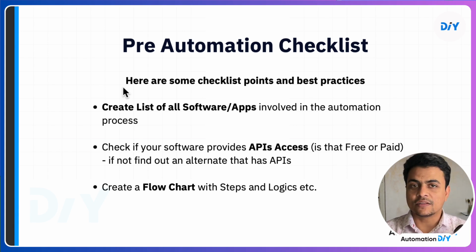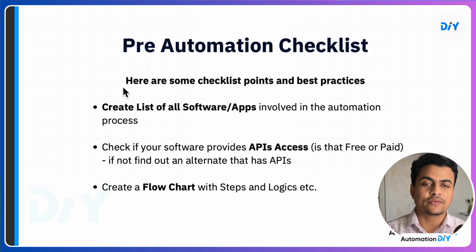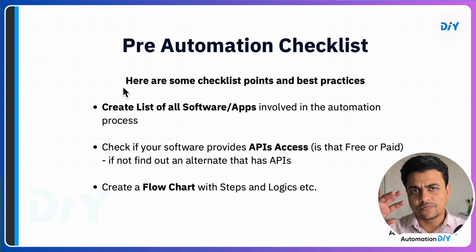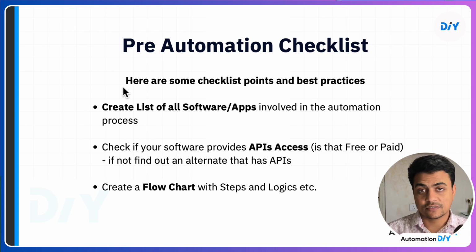You may create inefficient or incomplete automation that leads to some fatigue, or you may even get irritated while building the automation. So the ultimate objective is far away if we are not following a structured process. What is the process? As I said, there are a couple of checklist points and best practices we should follow. Number one, before you create any automation, ensure you create a list of all the software and apps that are going to be used inside that particular automation.